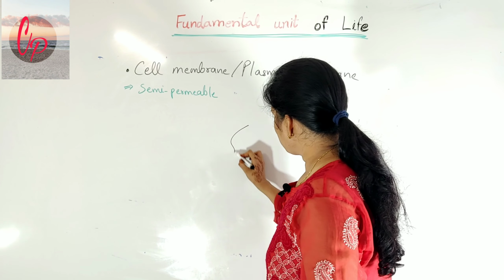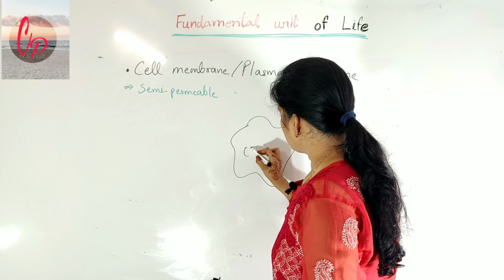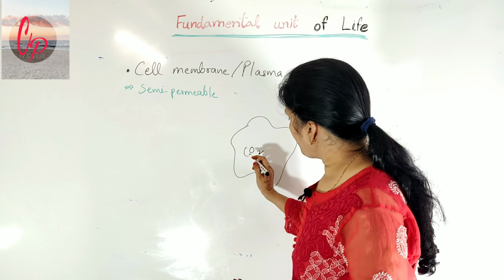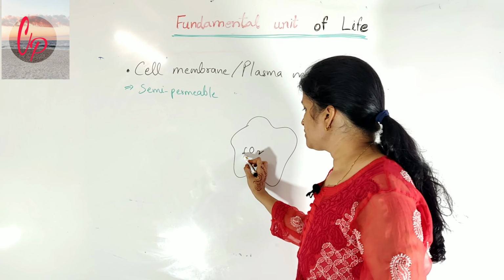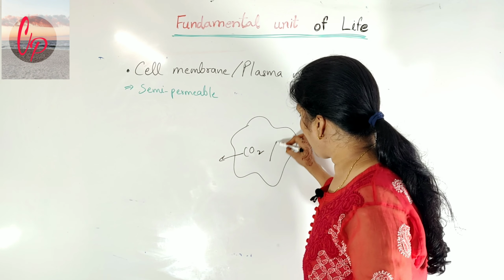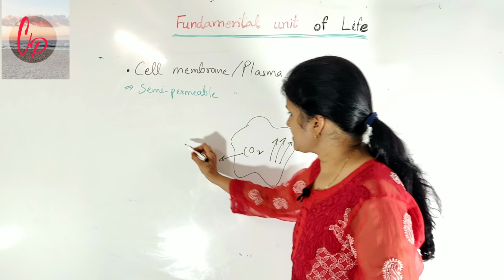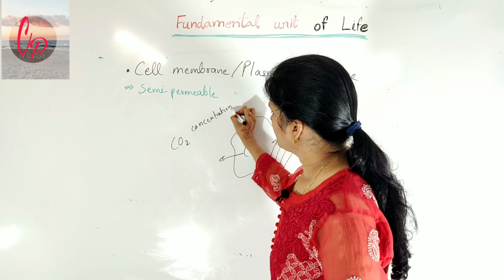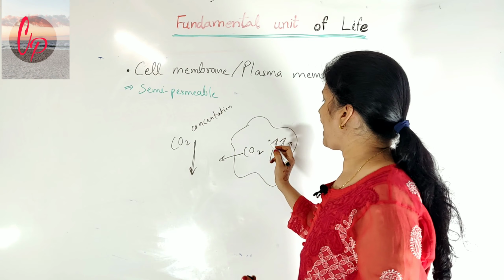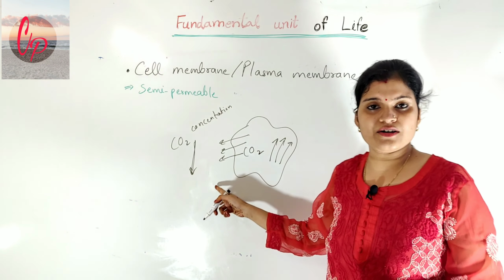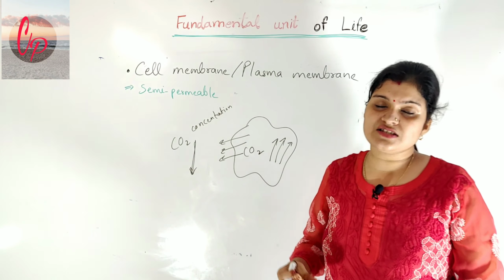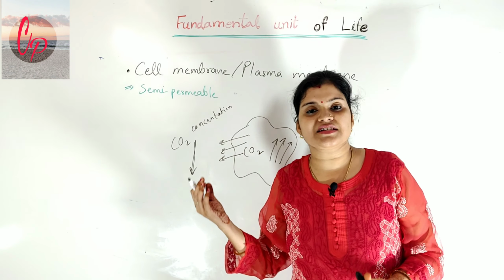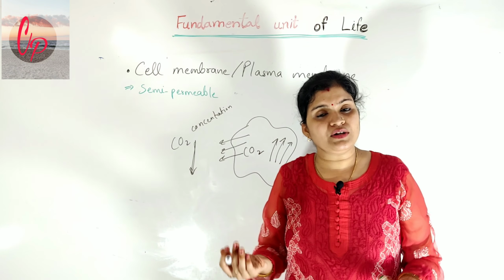Suppose CO2 is here inside the cell, and it has to go out of the cell. As its concentration is high inside and low outside, from high concentration to low concentration the carbon dioxide will move, and this process is called diffusion.